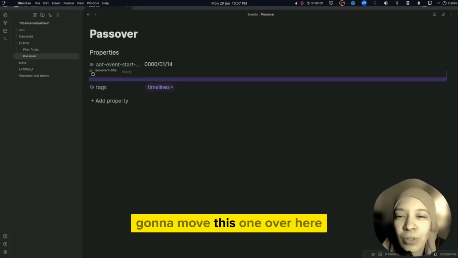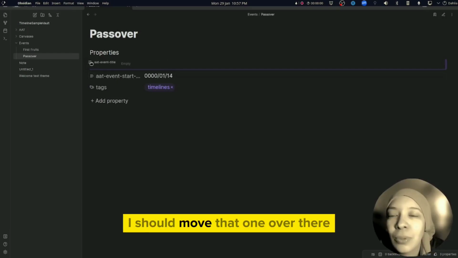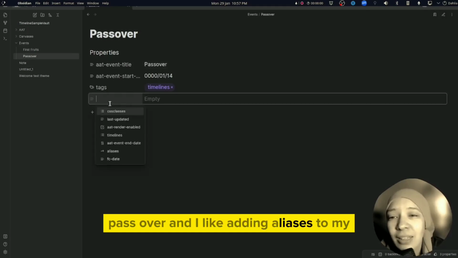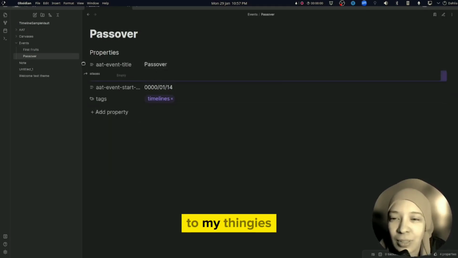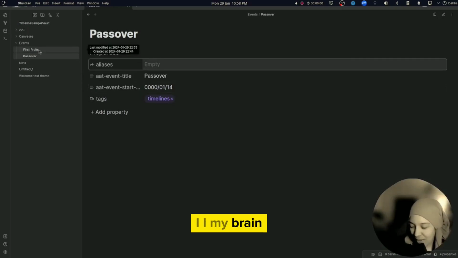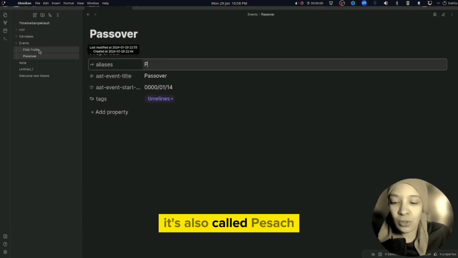We're gonna move this one over here. Actually, we're gonna move that one over here. Passover. And I like adding aliases to my notes. So I'm gonna put Pesach. Yes, it's also called Pesach.